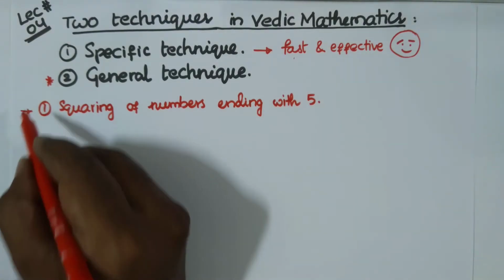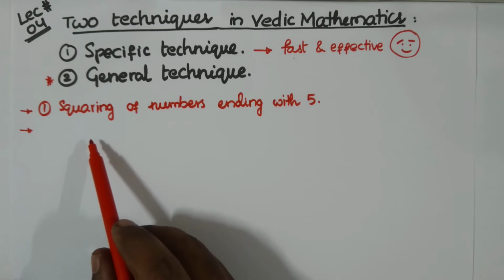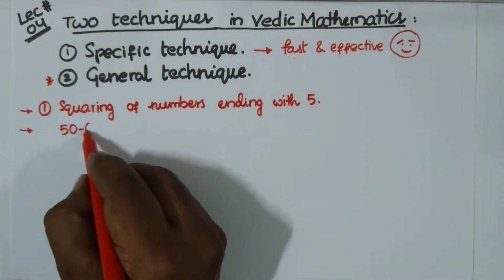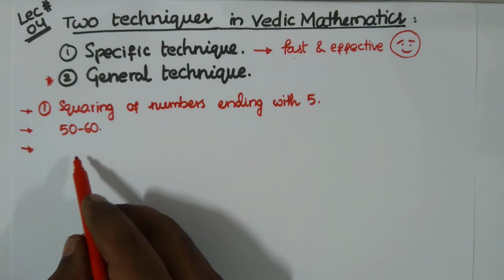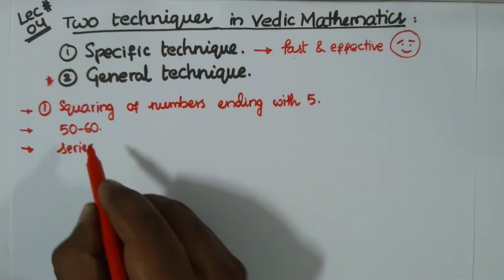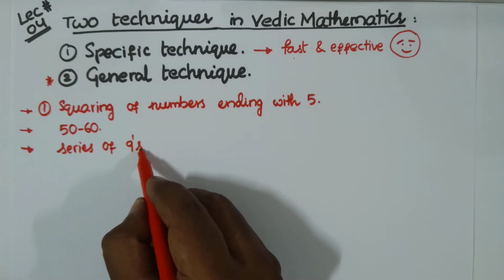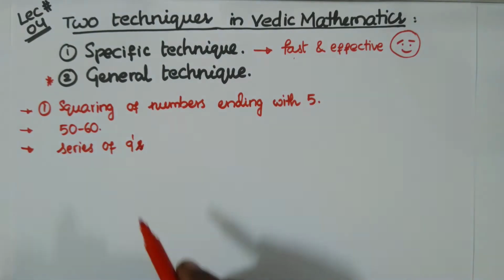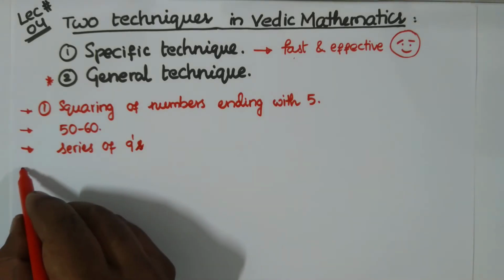The first one is this, and second one is squaring of numbers between 50 to 60. And third one is multiplication of numbers with a series of 9s. Don't worry, we will list out everything in detail and understand them in more detail in subsequent lectures.